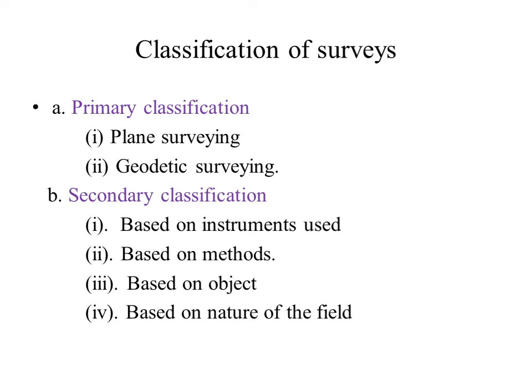This slide refers to classification of survey. It is divided into two parts. One is primary classification and another is secondary classification. Primary classification is divided into plane surveying and geodetic surveying, whereas secondary classification consists of based on instrument used, based on methods used, based on object, based on nature of field.